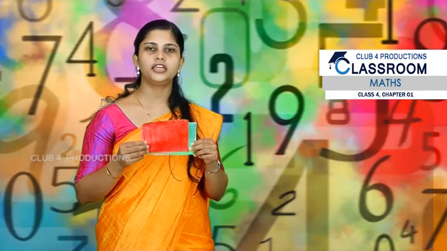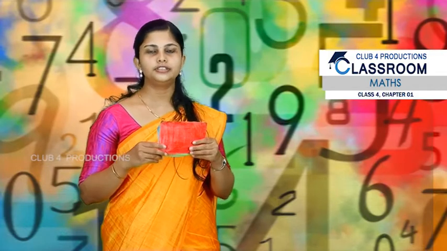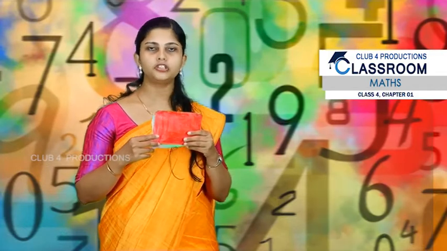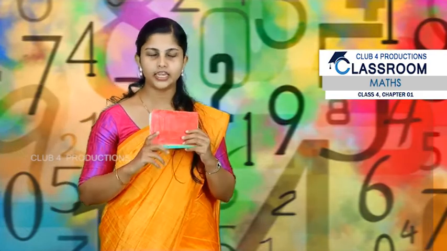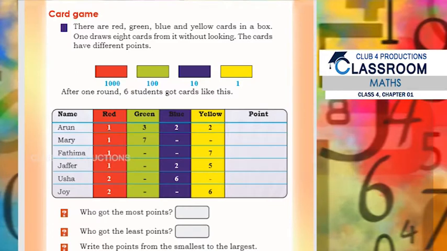Okay, in the same manner, just try to say some other numbers. If you are taking some other number of cards, the points may vary according to the number of cards you have taken. Now you can see one box there. In the same card game, Arun and his friends have played this game and collected several cards, and you have to find the number of points. Just look at the number of cards, multiply the cards with the corresponding points, then sum up, you will get the answer. Okay, I will give you time, you are going to find the answer now.